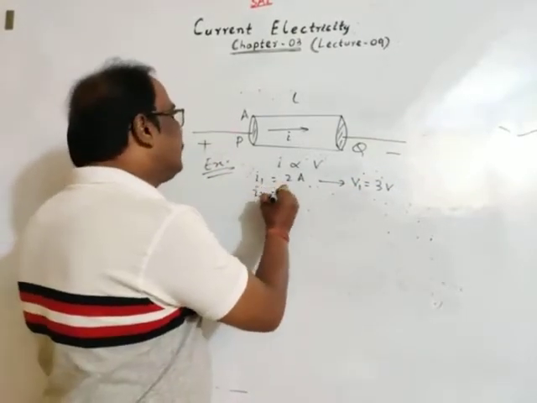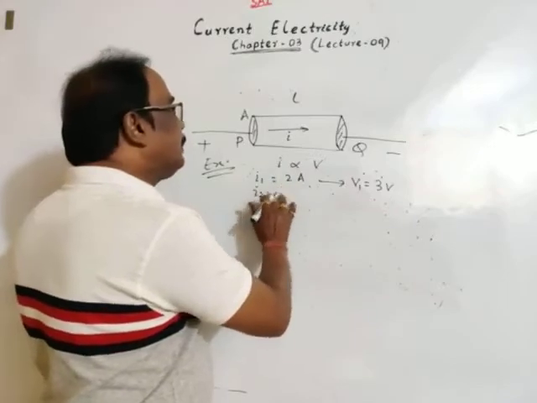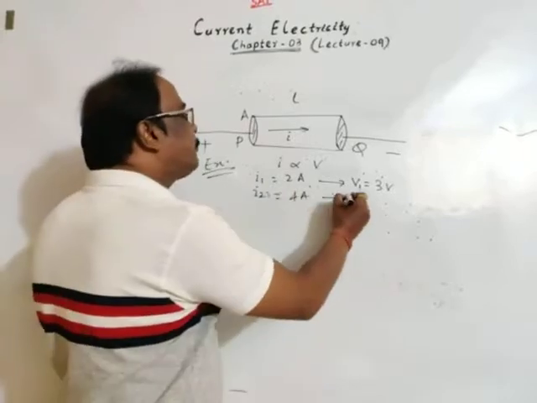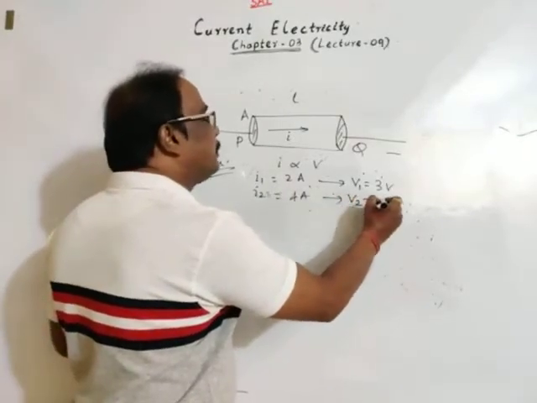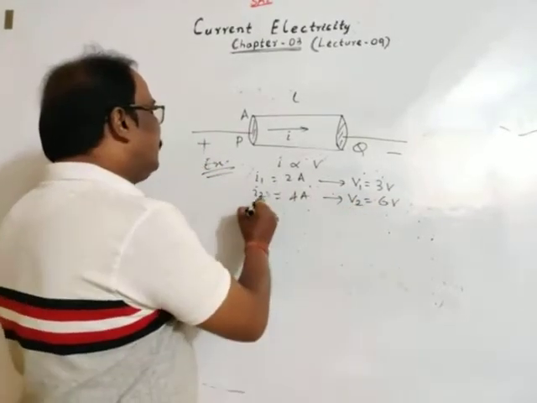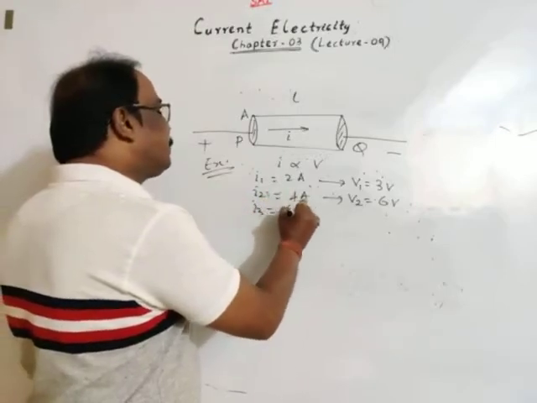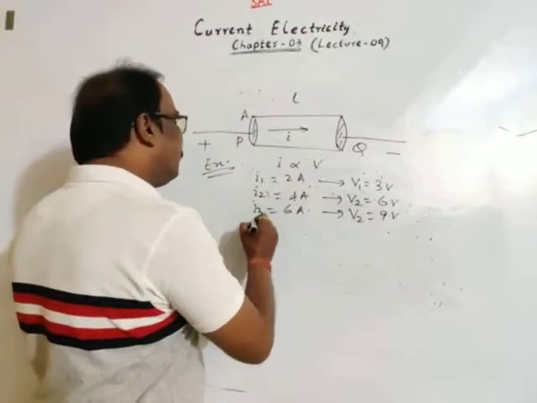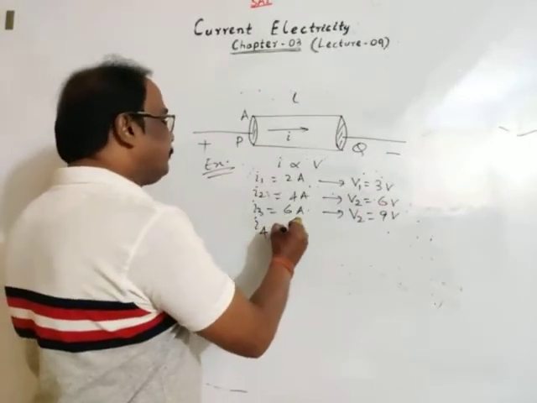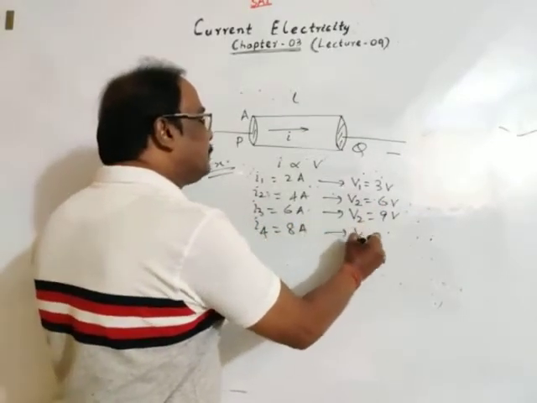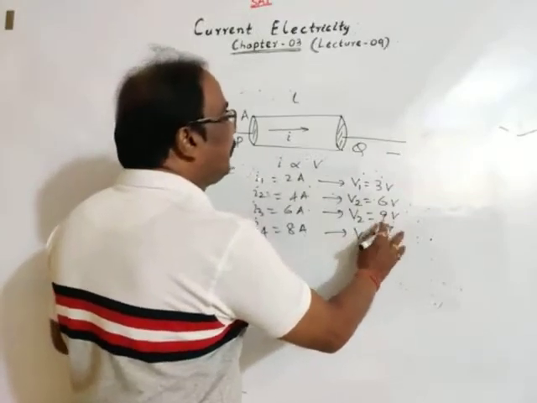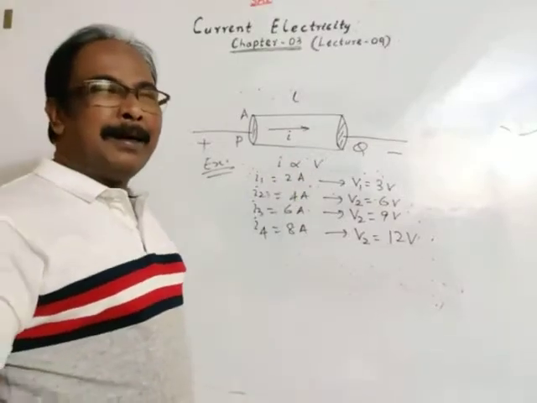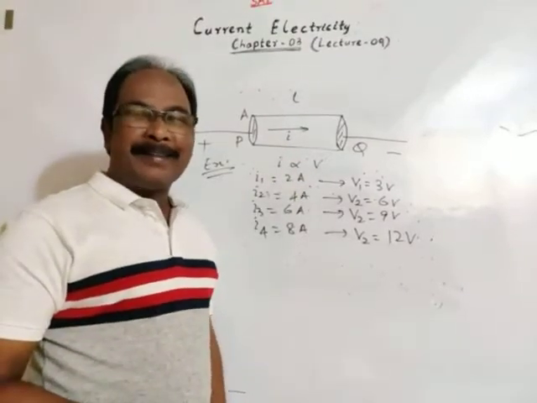If current is made 4 ampere, then it is found that potential difference is 6 volt. If current is made 6 ampere, then potential difference is found to be 9 volt. If current is made 8 ampere, then potential difference is found to be 12 volt. So these are the identical experimental data.